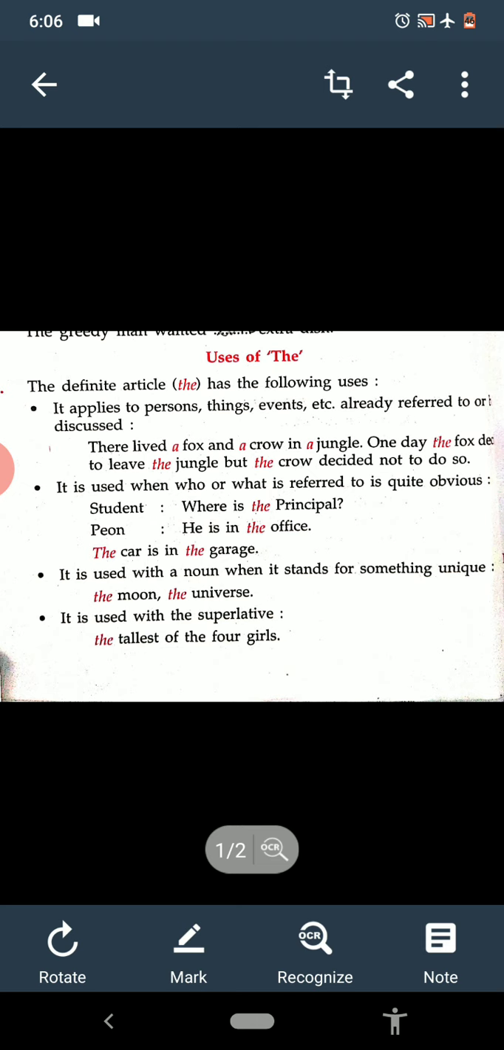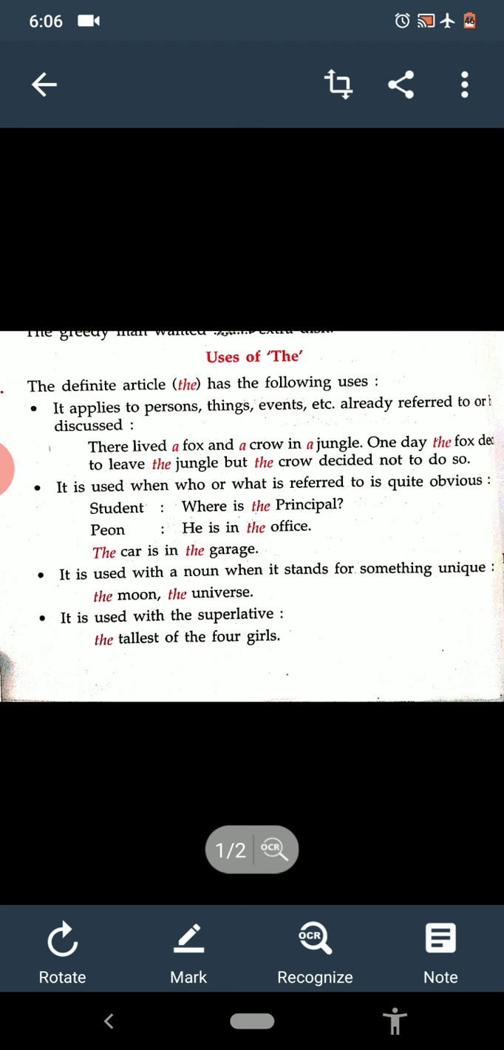So we know very well that the is the definite article. So you see on your screen uses of the. The definite article the has the following uses. So what are they? Let us see one by one. It applies to persons, things, events, etc. already referred to or being discussed. Means the things that we have already discussed.